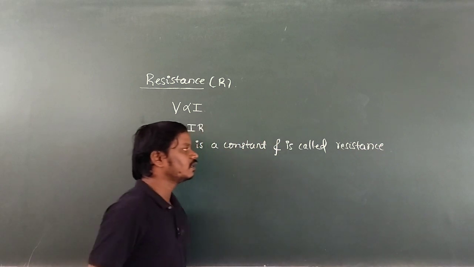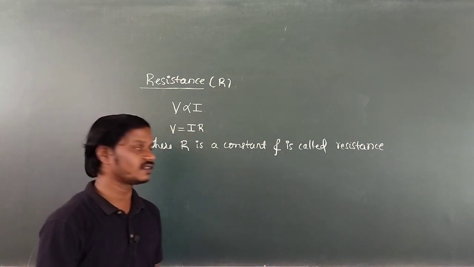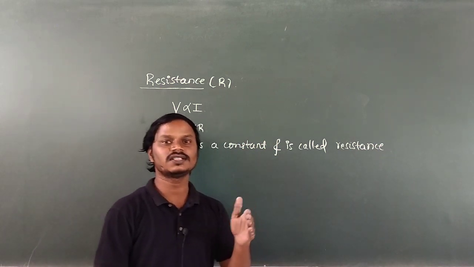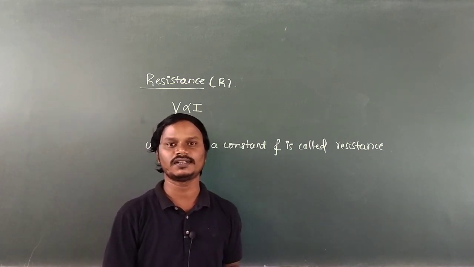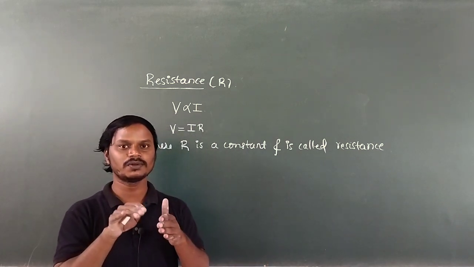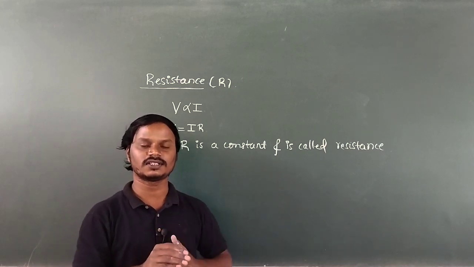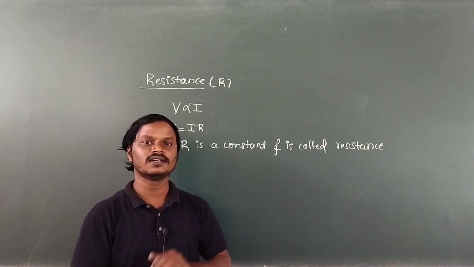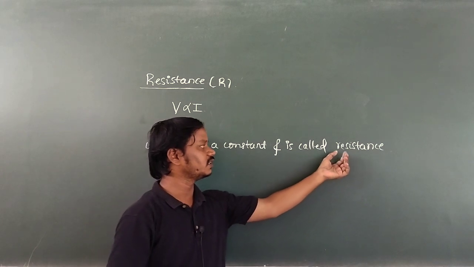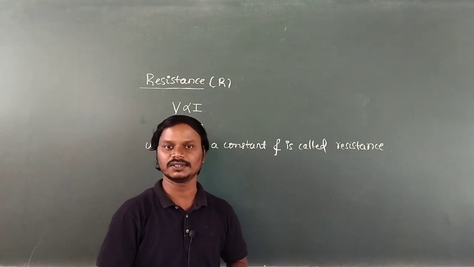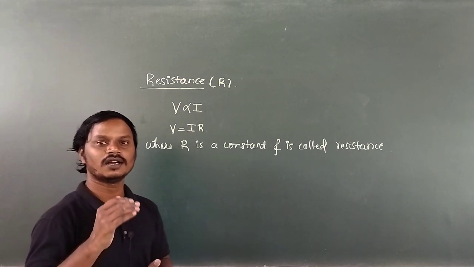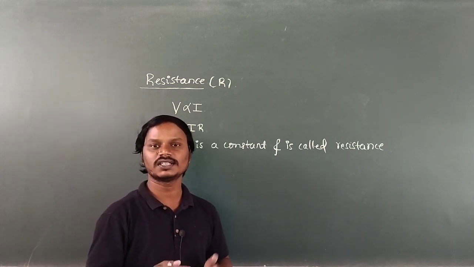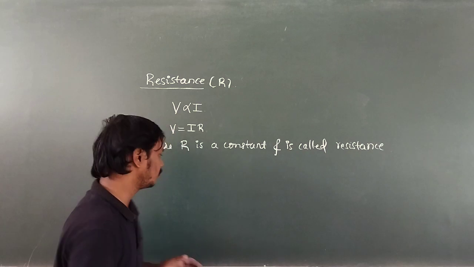Now see here, what is the physical meaning of resistance? Resistance is nothing but the opposition offered by the conductor to the flow of current. That means when current flows inside a conductor, there is opposition to the current. What do we call that property? We call it the resistance of the conductor, okay. So what is the physical meaning of resistance? It is the amount of opposition offered by the conductor to the flow of current.